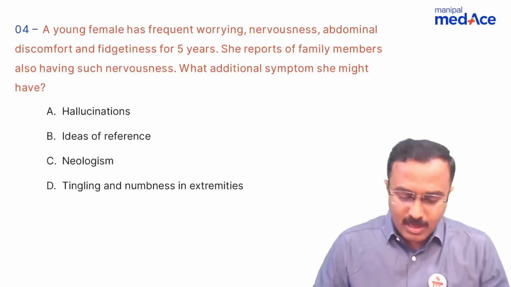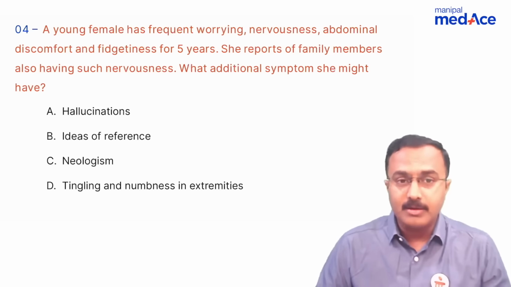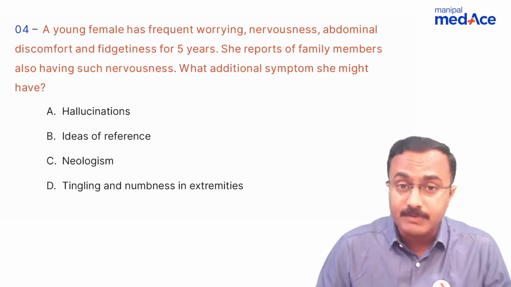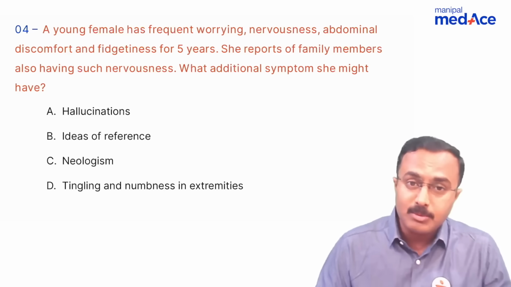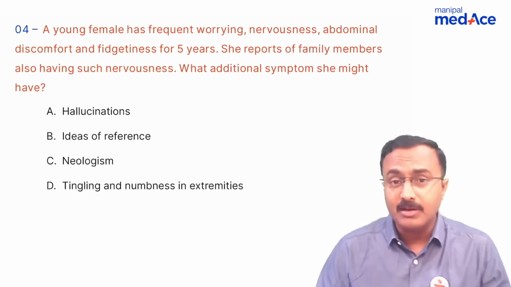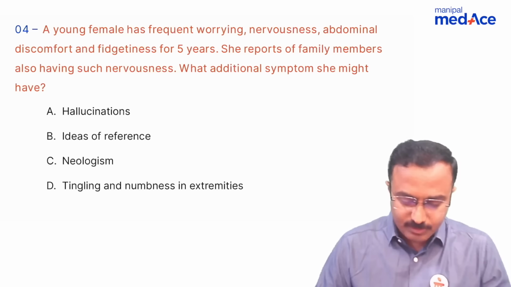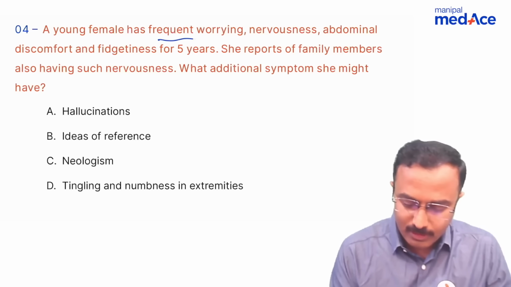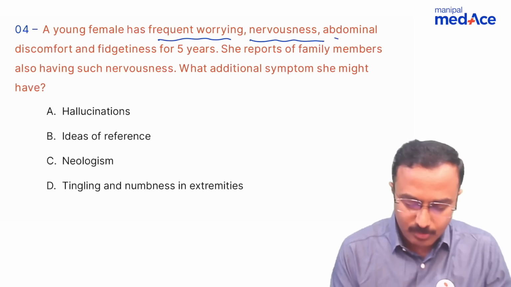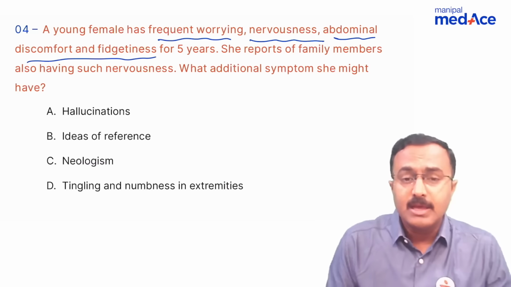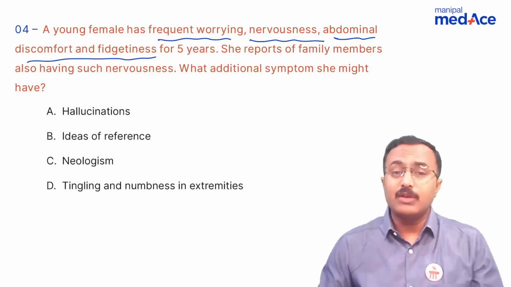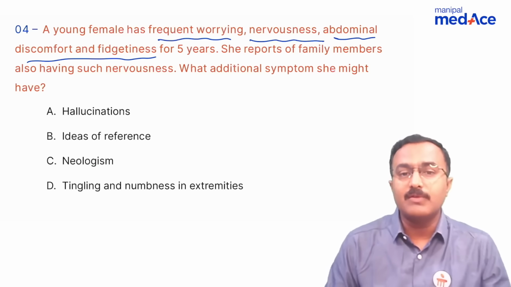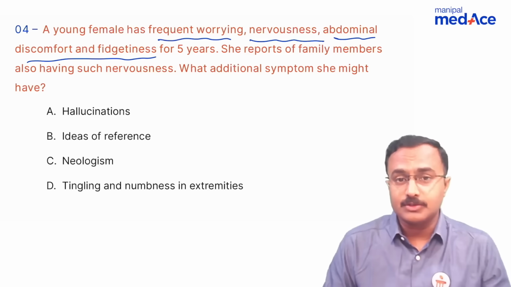Next question, a young female has frequent worrying, nervousness, abdominal discomfort and fidgetiness for 5 years. She reports of family members having also similar nervousness. What additional symptoms she might have? Remember here, frequent worrying, nervousness, abdominal discomfort and fidgetiness are all indicative of free-floating anxiety, which is more than 6 months, qualifying for generalized anxiety disorder.